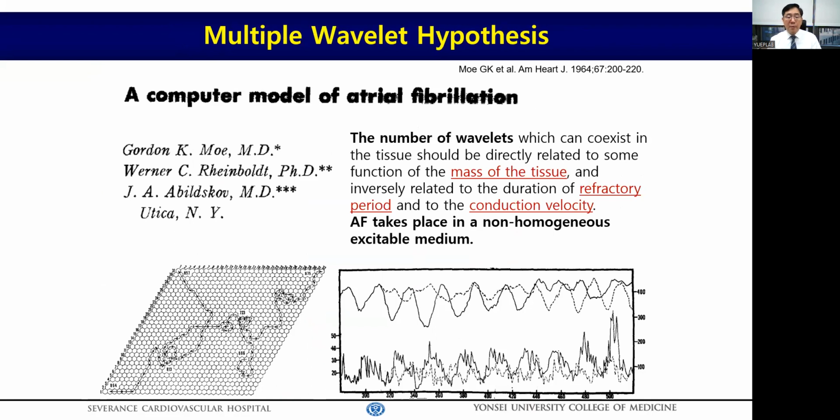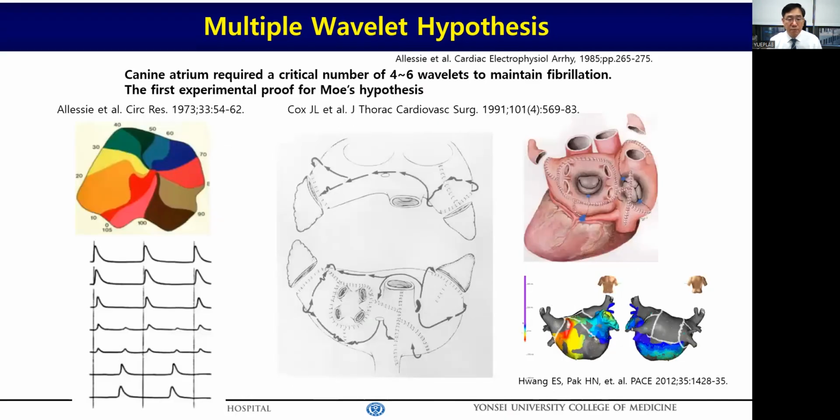The multiple wavelet hypothesis was suggested as the mechanism of atrial fibrillation by analyzing computational modeling by Goldenmore in 1964. He reported that atrial fibrillation takes place in a non-homogeneous excitable media with a certain critical mass, depending on the refractory period and conduction velocity. So it was already reported 60 years ago that the critical mass, refractory period, and conduction velocity, these three components, are cardinal to maintaining the fibrillatory reentries.